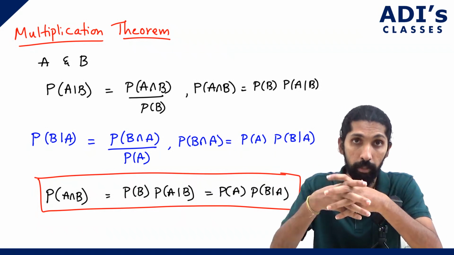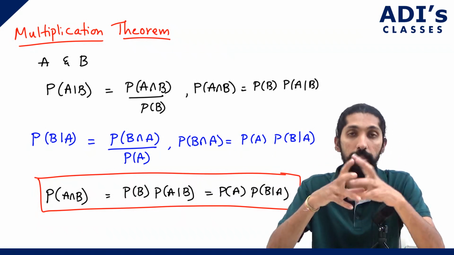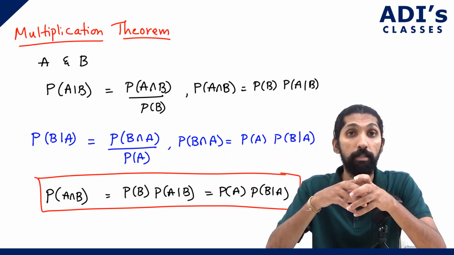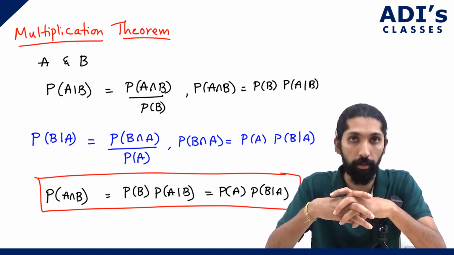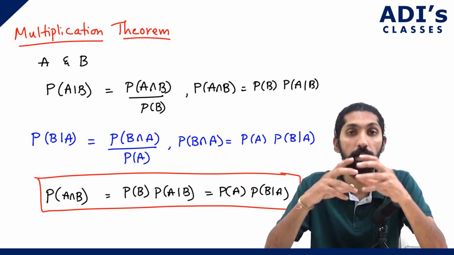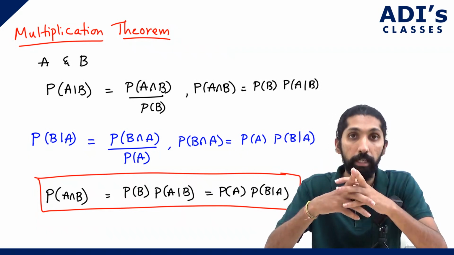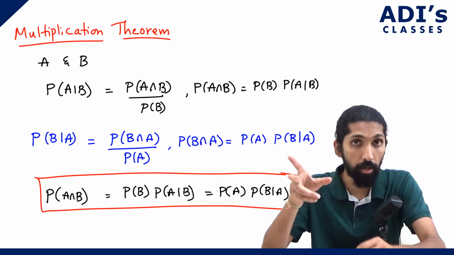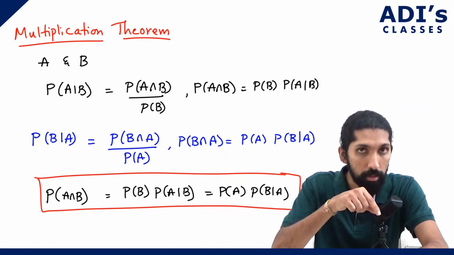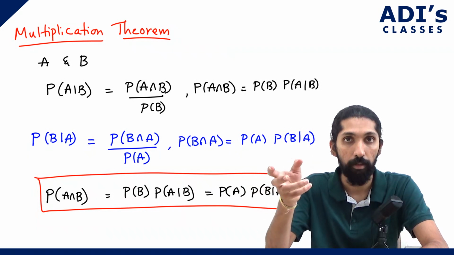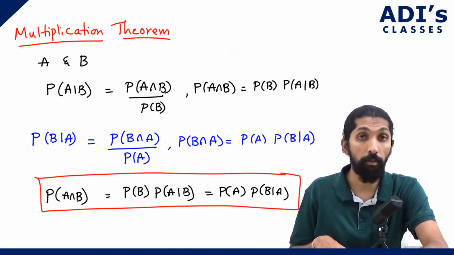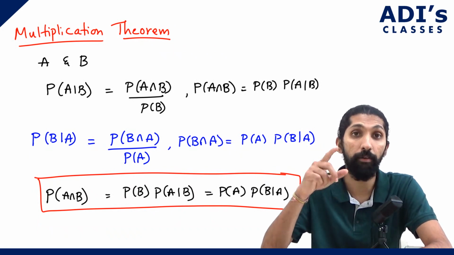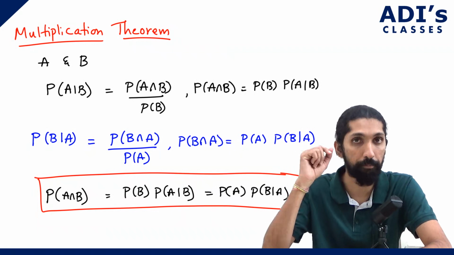Like A given B. Let's say one event is tossing a coin, and the other event is getting a head. My question will be: you toss a coin, and if you get a head, you toss it again. Now, the second toss is happening because the first event has happened, correct? This is conditional probability. Now, if I ask you what is the probability that the second event happens because the first event has happened,